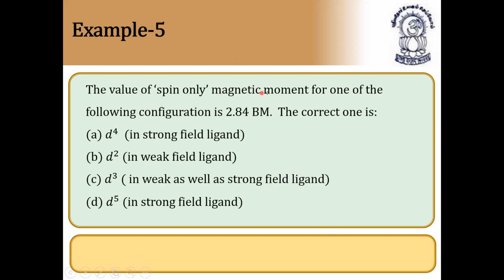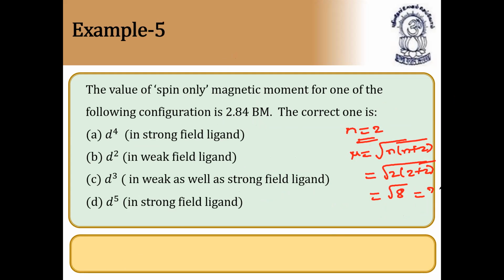The value of spin-only magnetic moment for one of the following configurations is 2.84 Bohr magneton. The correct one should have n equal to 2, number of unpaired electrons, then only mu is equal to root of n into n plus 2. n into n plus 2 is nothing but 2 into 2 plus 2, so 2 fours are 8. Root 8 is equal to 2.84 Bohr magneton. So it should have two unpaired electrons, n is equal to 2.